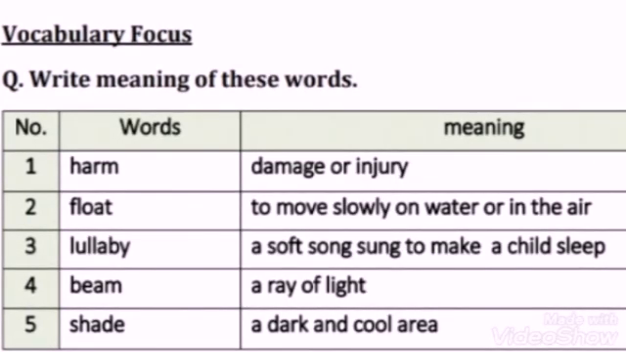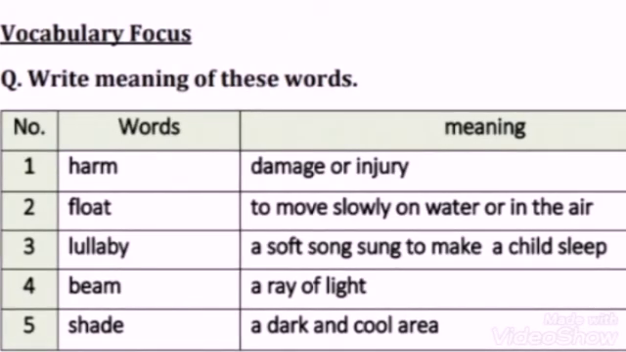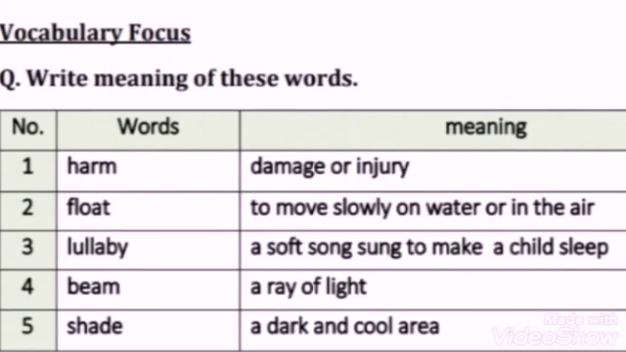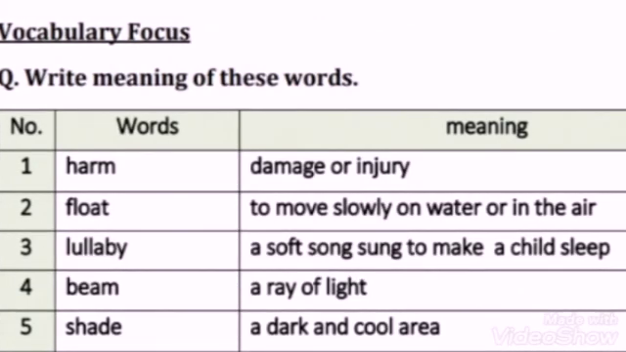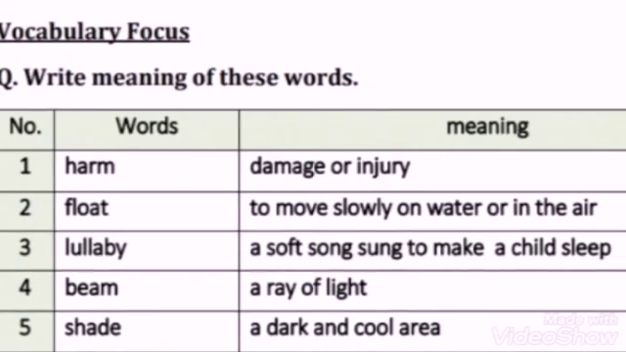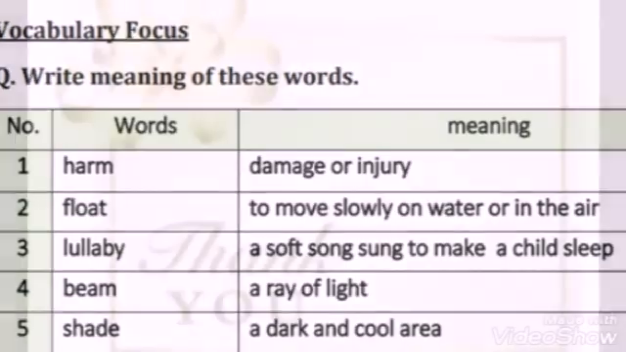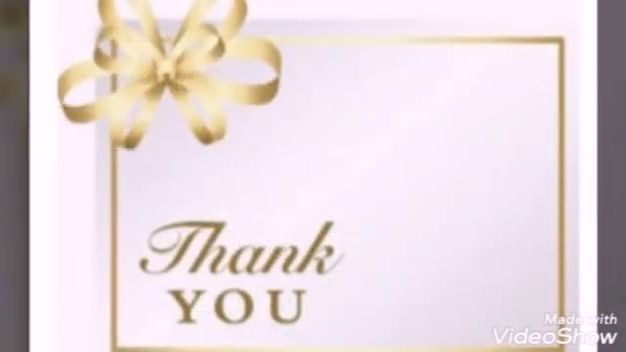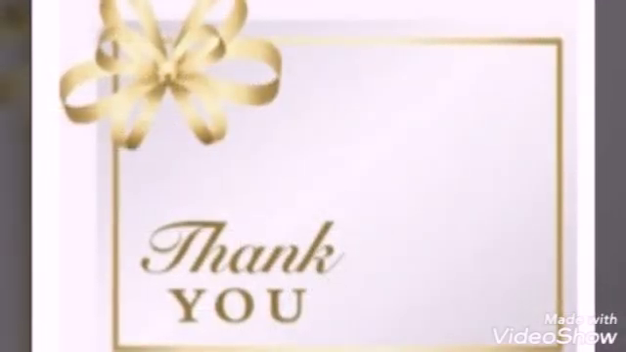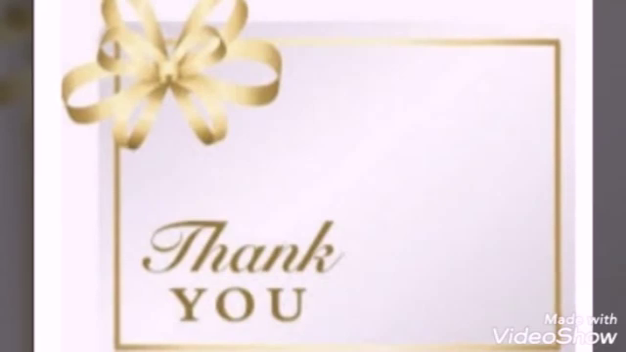Number 3 is lullaby, a soft song sung to make a baby sleep. Number 4 is beam. Beam means a ray of light. Number 5 is shade. Shade means a dark and cool area. My dear students, we have already discussed these words with their meanings and we have tried to understand their meaning with the help of pictures.